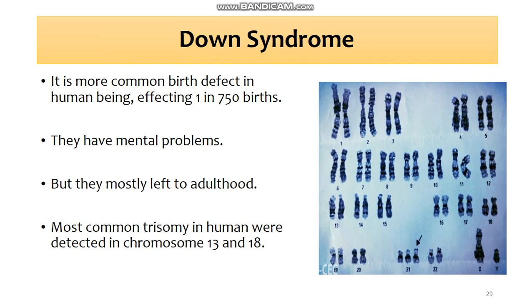Here we discuss a trisomy, which is Down syndrome. Down syndrome is an autosomal disorder caused by an abnormality in autosomal chromosome number 21, in which an extra chromosome is added. This is one of the more common syndromes in human beings, affecting 1 out of 750 births.